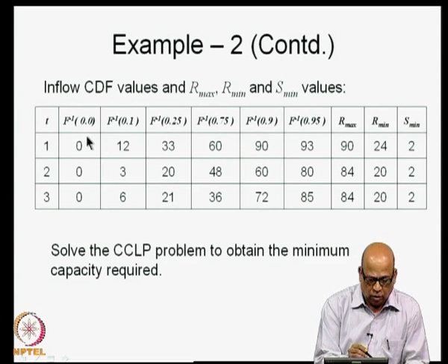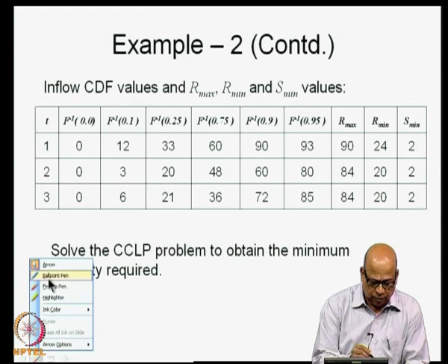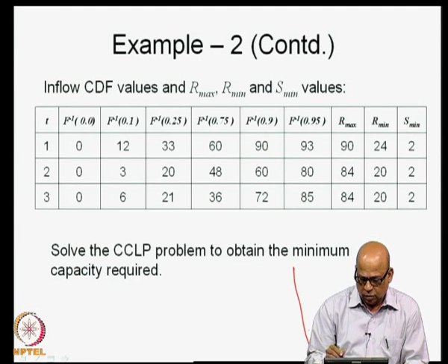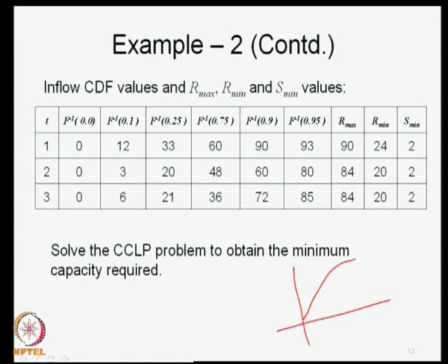What does this indicate? It indicates that, let us say for a particular time period, you have a CDF and the values that we are giving here are associated with, let us say, this one, 0.25. So, I take 0.25 here and I come down, this value will be 33 for time period T is equal to 1. This is 0.25, so this is what it means. F inverse 0.25 is 33.